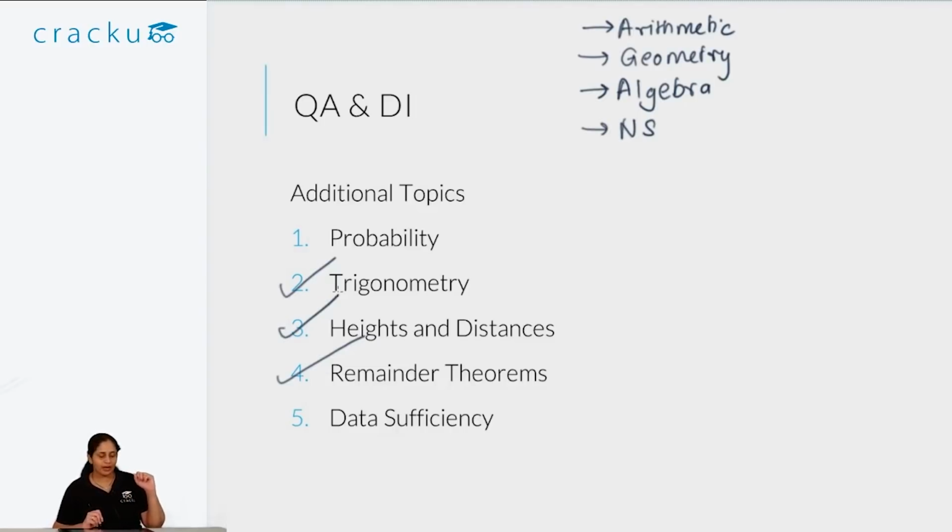Now you also have data sufficiency. Generally there are two questions from data sufficiency. In data sufficiency, you will have to figure out which statements are necessary and sufficient to figure out the solution. We have separate videos for all of these additional quant topics. You need to revise and do these in detail in addition to your revision of CAT.